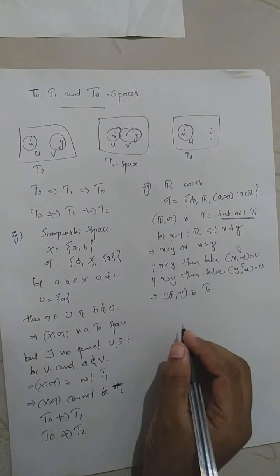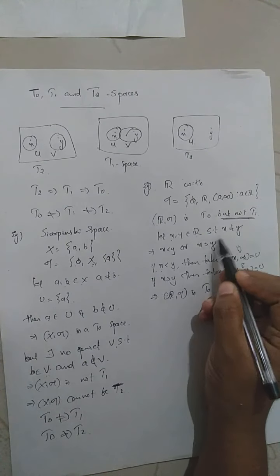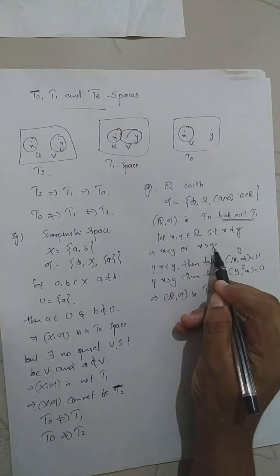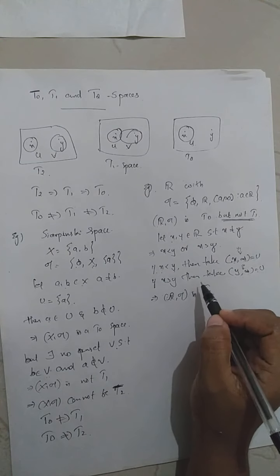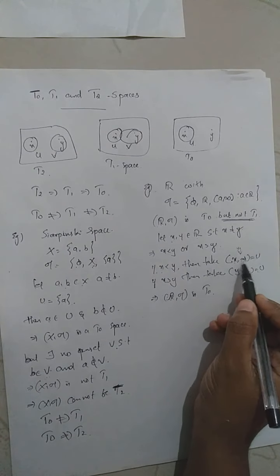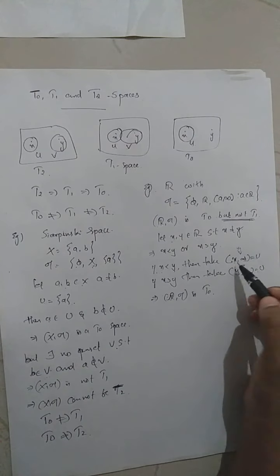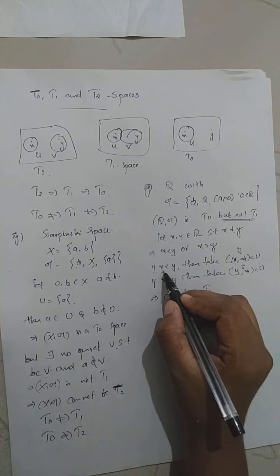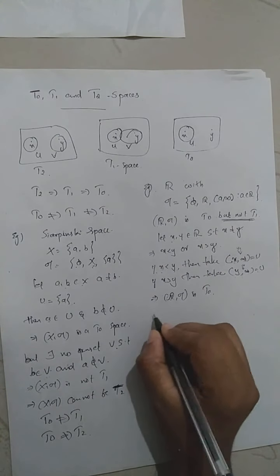So to prove that, you can consider any 2 distinct points x and y belonging to R. Then by the same property, we get x is less than y or x is greater than y. If you want to choose an open set U containing the point y only, that will be U equal to the open interval (x, infinity).